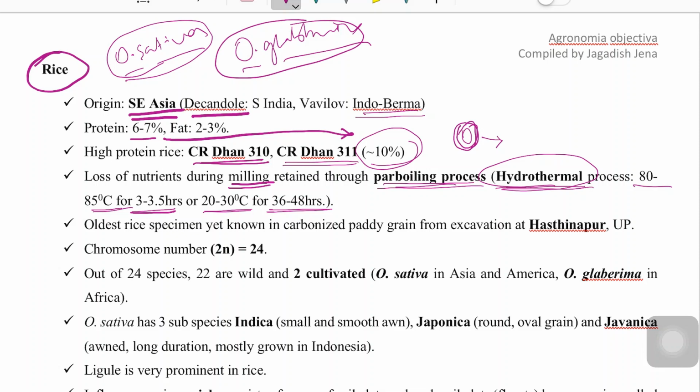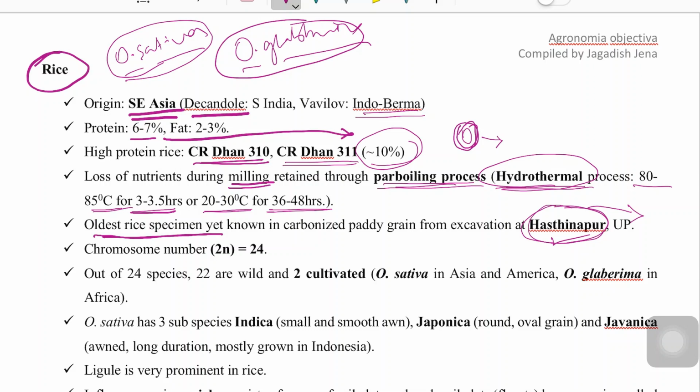The oldest rice specimen known is carbonized paddy grain from excavation at Hastinapur. If there is a question on the oldest rice specimen found, the answer is Hastinapur.